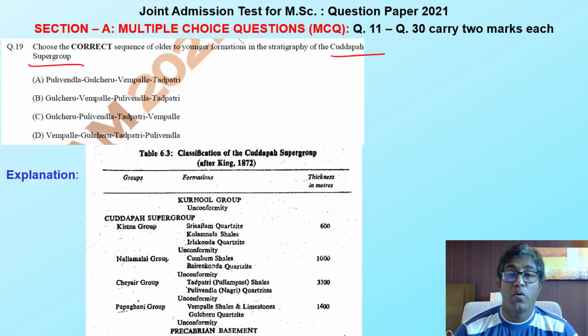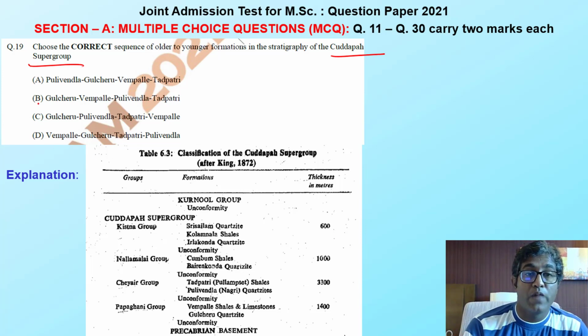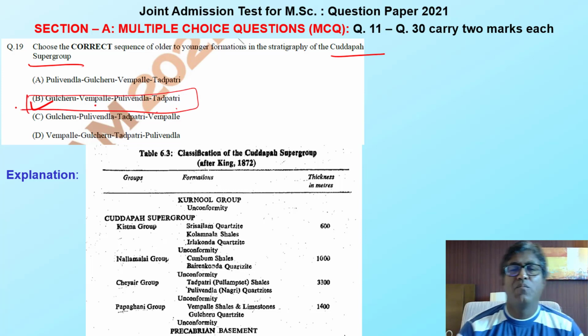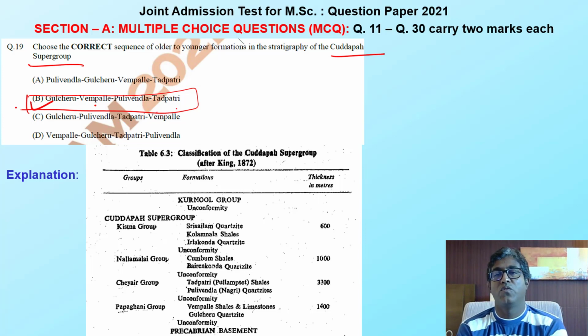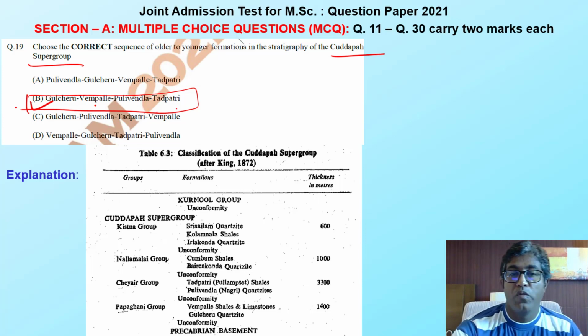we have Kurnool deposits. So if you know that, we should have Gulcheru, then Vempalli, Pulivendula, Tadapatri. So this is my right option. Nothing more than that. You have to remember the sequence. You cannot do more than that. Okay, moving to the next question.